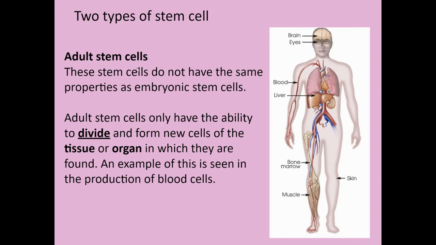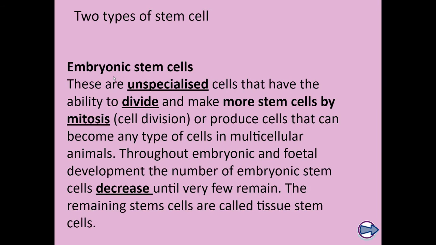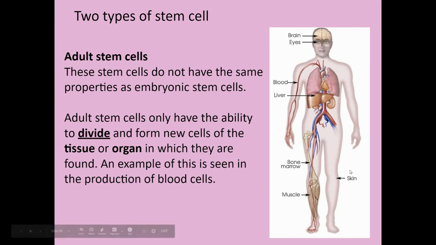So adult cells are still very good. They're still able to make lots of different types of tissue, but they're much more limited than embryonic stem cells, which could divide to form and differentiate into any of these types of cells.